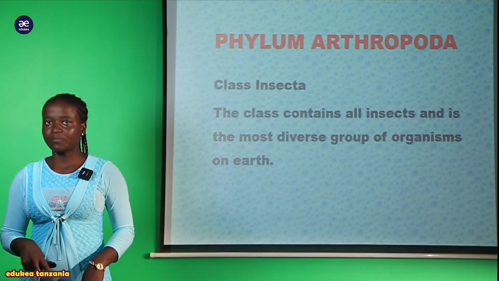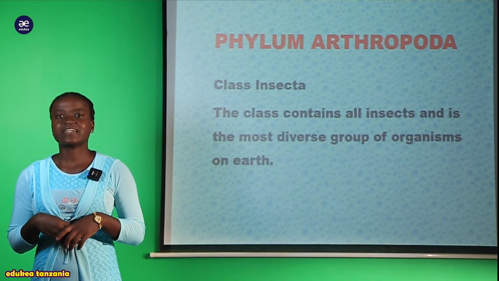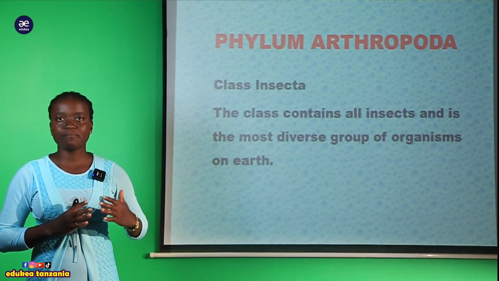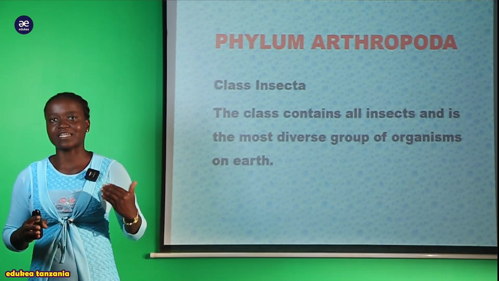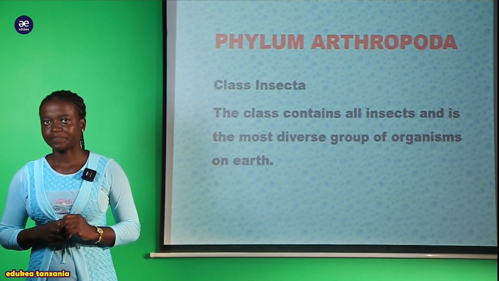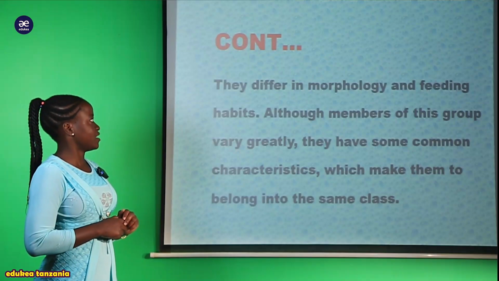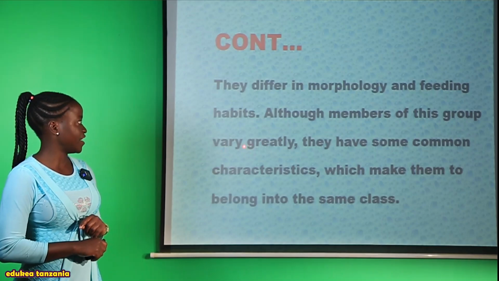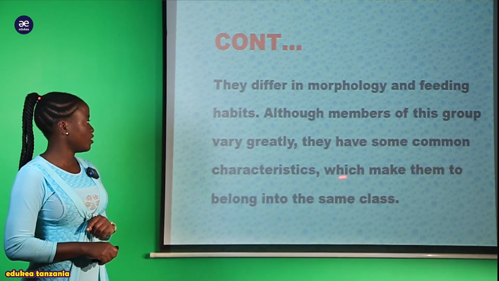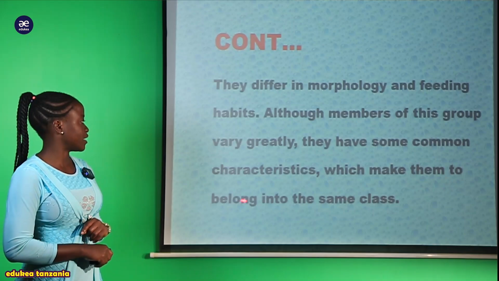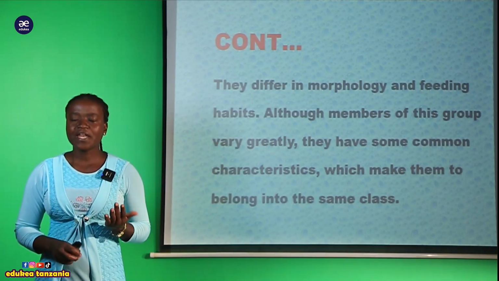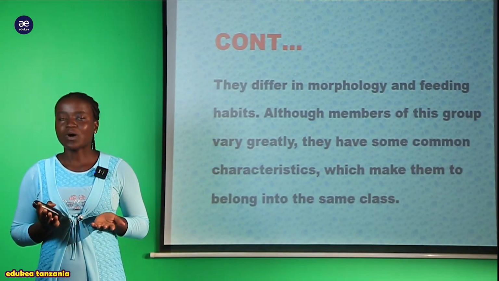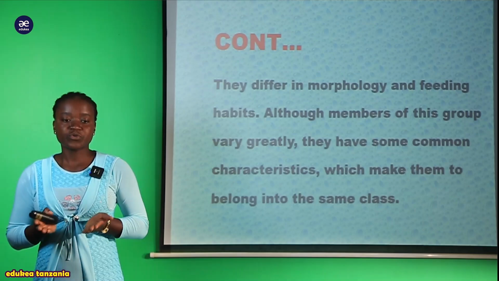Kwa hao organism wote ambao wanapatikana ndani ya hii class Insecta, they are diverse, meaning that wapo wengi sana within the earth, na ndio ambao wana contribute into a large percent of organisms that are found within the earth. And now we can say also they differ in morphology and feeding habitat. Although members of this group vary greatly, they have some common characteristics which make them belong to the same class. Kwa maana kwamba hao organism wote ambao wako ndani ya hii class Insecta, they vary greatly. Wana utofauti mkubwa between one organism and another.